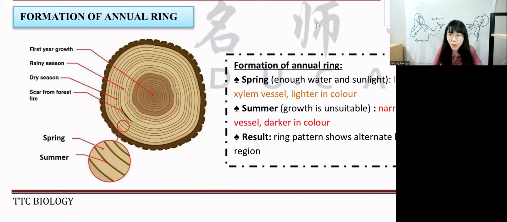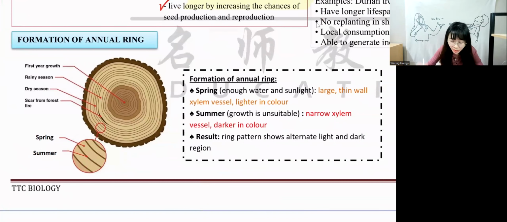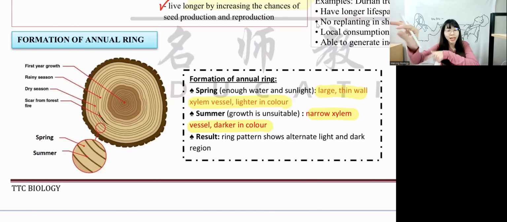During springtime, when there's enough sunlight, the cell wall will be large, thin, and lighter in color. During summertime, it's narrow and darker in color. How do you want to remember? Remember, summer means very hot, right? If it's very hot, it will be darker in color. The vessel is like a tan line. They will form like a tan line over here, so it's darker in color.